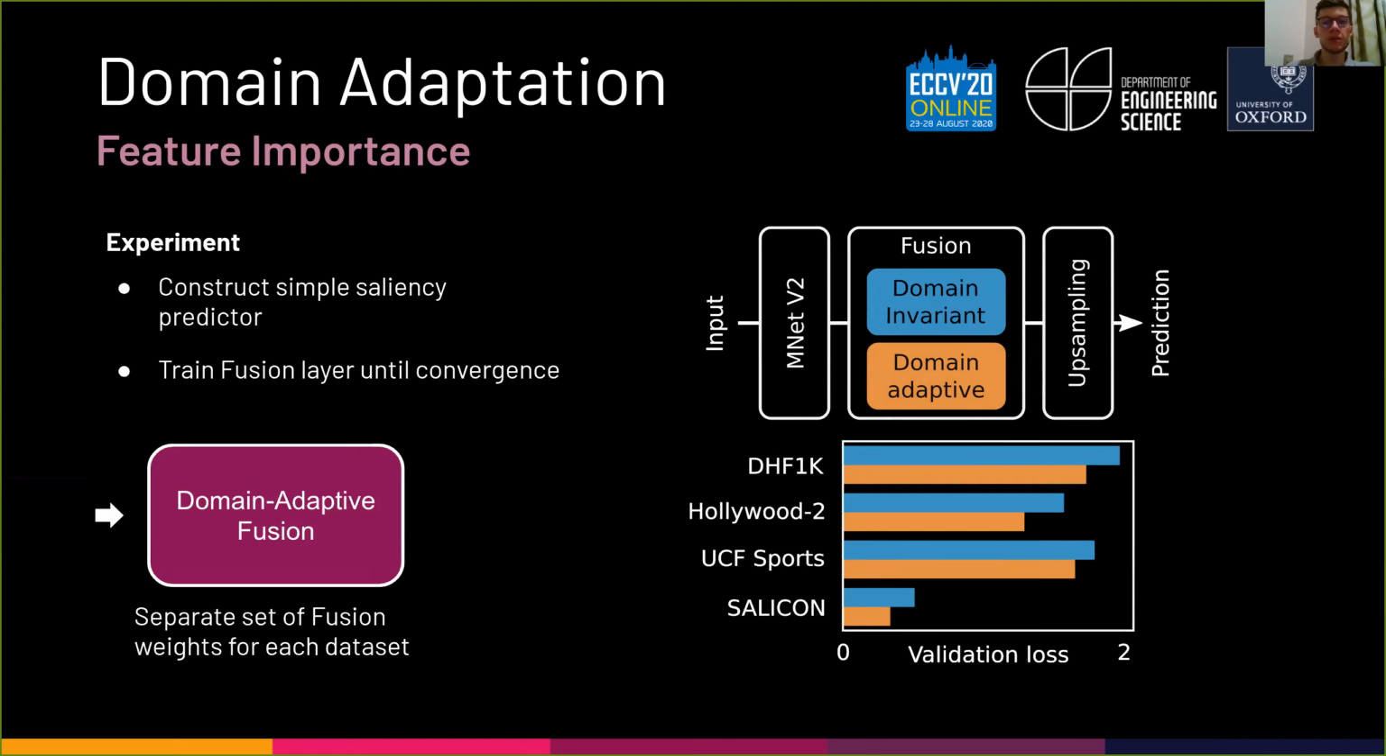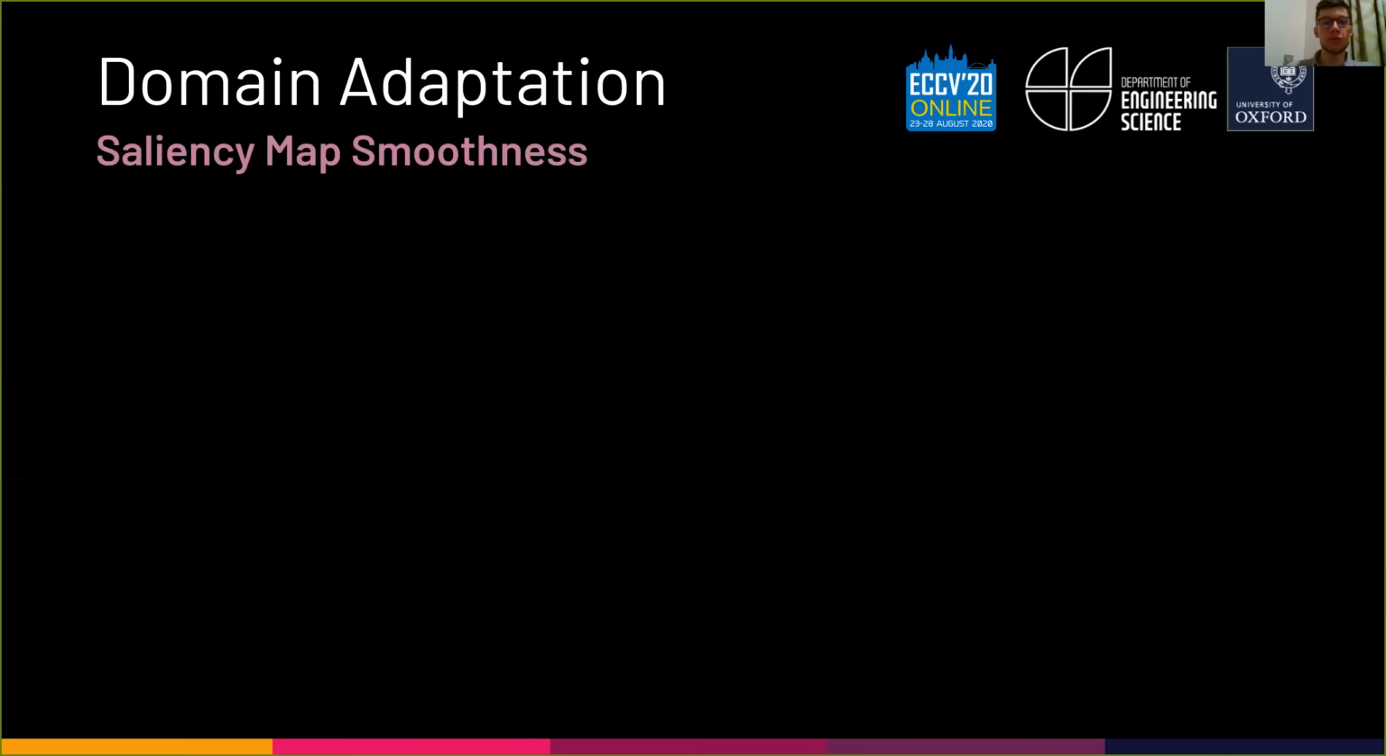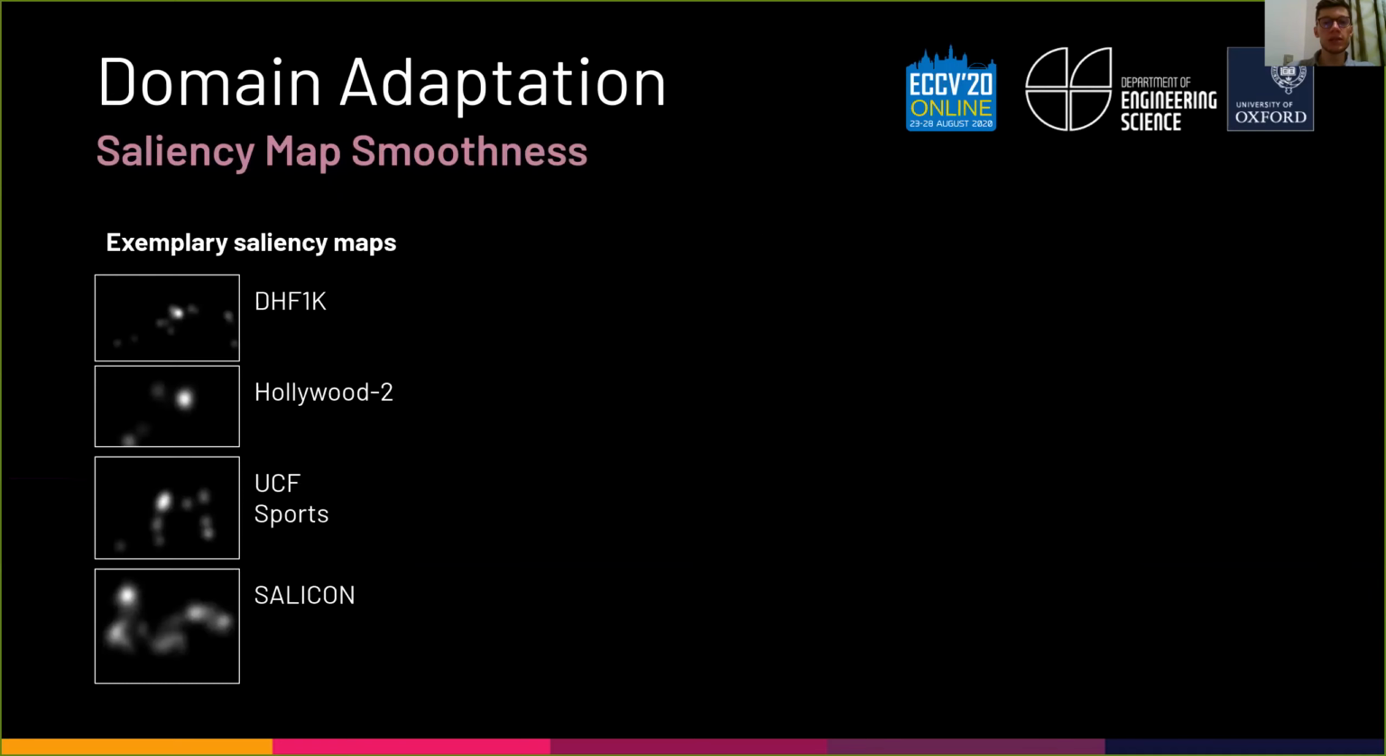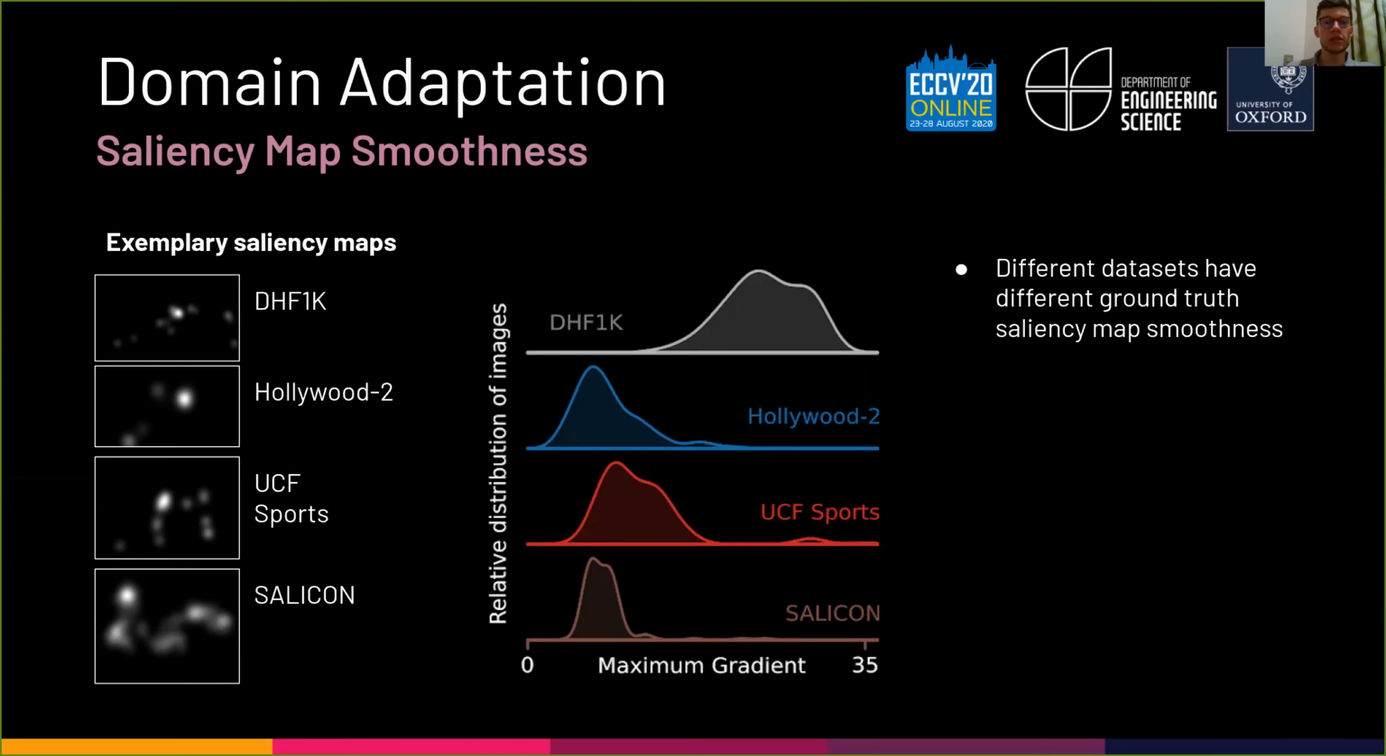Finally, we examine the domain shift caused by saliency map smoothness. Here we can see exemplary saliency maps from each dataset. Each of these is computed by smoothing a binary fixation map with a fixed-size Gaussian kernel. It is apparent that the saliency maps have different smoothnesses when resized to the same width. This can be quantified by computing the maximum gradient magnitude for each image and plotting the histogram for each dataset, which confirms the initial observation.